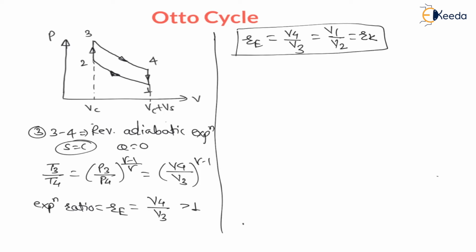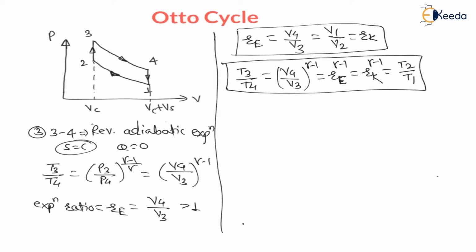So, my dear students, here this T3 divided by T4, which is nothing but V4 divided by V3 raised to gamma minus 1, is also Re, expansion ratio raised to gamma minus 1, and expansion ratio is compression ratio, Rk raised to gamma minus 1, is equal to, remember relation number 1, Rk raised to gamma minus 1, which is nothing but this ratio T2 divided by T1.